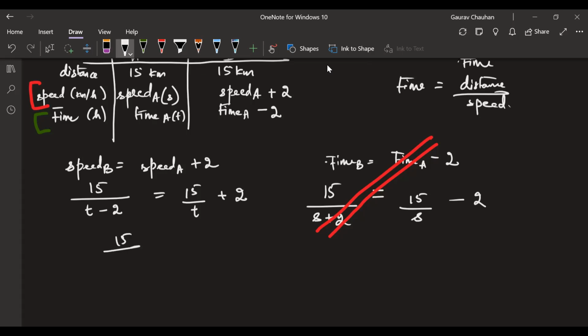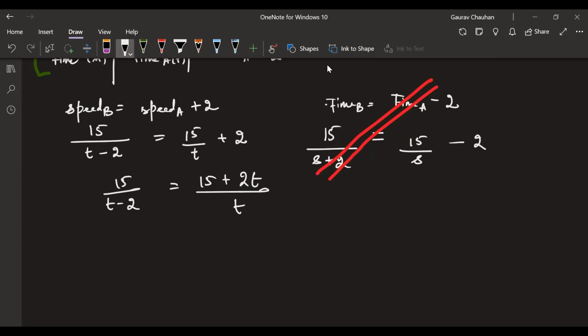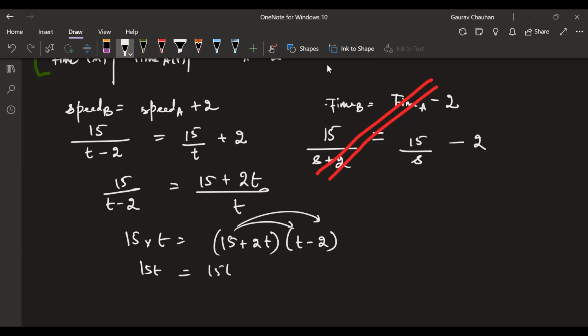So here comes 15 by T minus 2. I'll take this as 15 plus 2T by T. So far? Tell me if anything is going wrong. So cross multiplication, 15 into T is equal to 15 plus 2T into T minus 2. I want you to be alert and tell me if I'm going wrong somewhere. Opening the brackets now. This is 15T. Right side opening the brackets, distributive property. 15 into T minus 30. Then 2T square minus 4T.